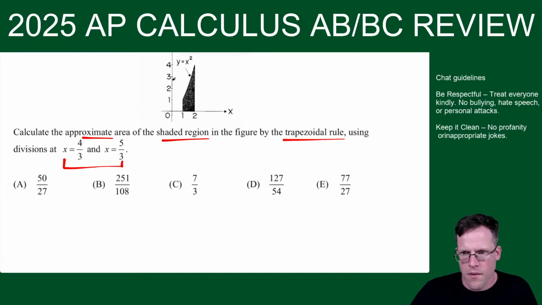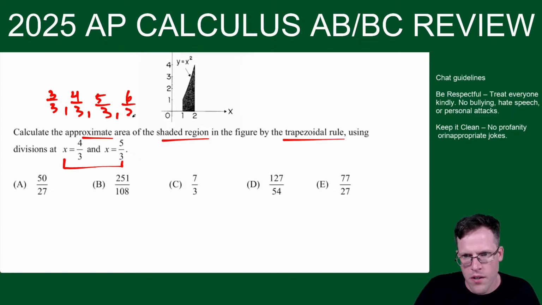So if we break it down at 4/3 and 5/3, if I start counting by thirds, I have 3/3, 4/3, 5/3, 6/3. See how this is equal to 1, this is equal to 2. So we're just cutting this at 2 locations like this. Let me do this in different colors. So we have one trapezoid here, then another trapezoid over here, and then a third trapezoid over here. Okay, so that's the idea.